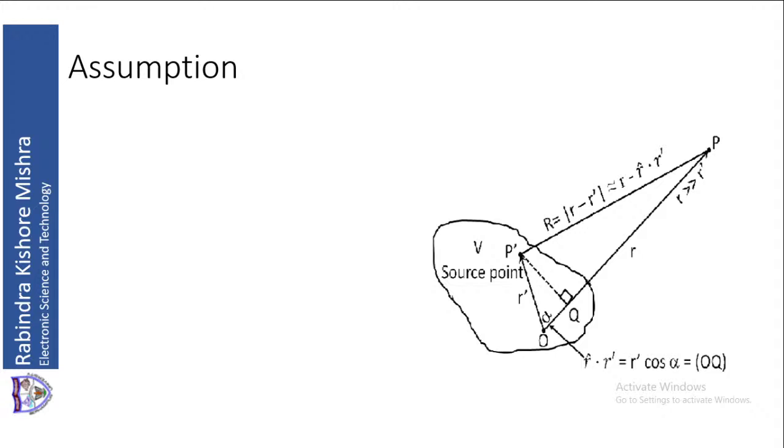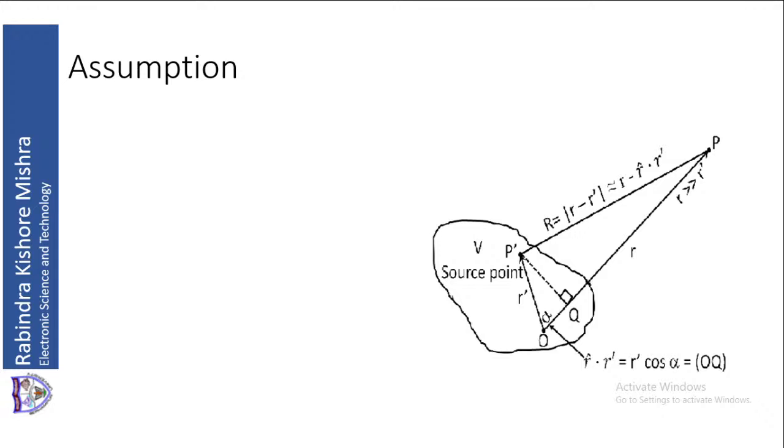Now let us find out what will be the magnitude of R minus R dash. That will be approximately R minus R cap dot R dash. What is R cap? R cap is the unit vector of the vector R.